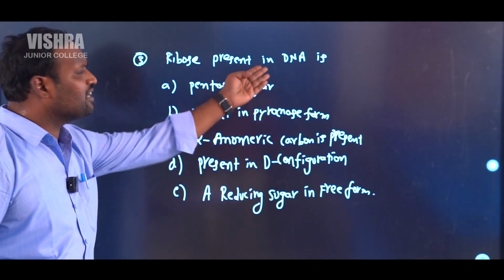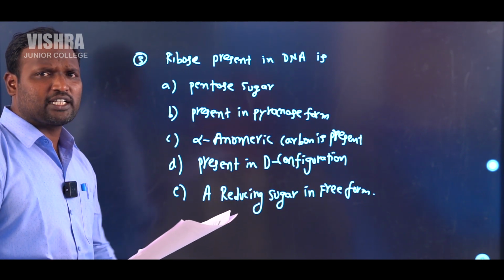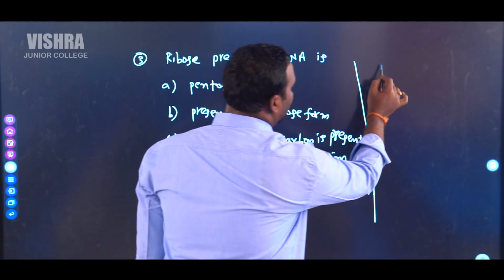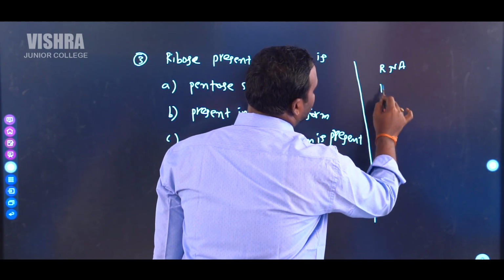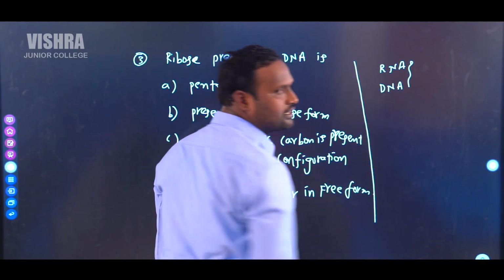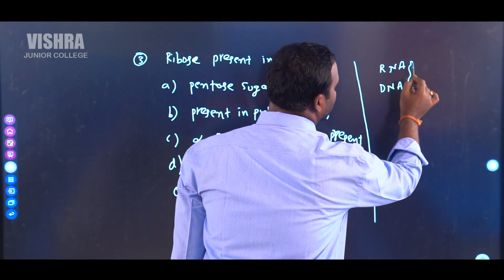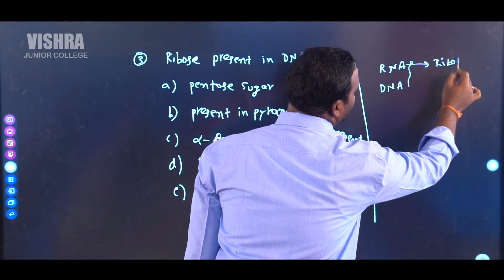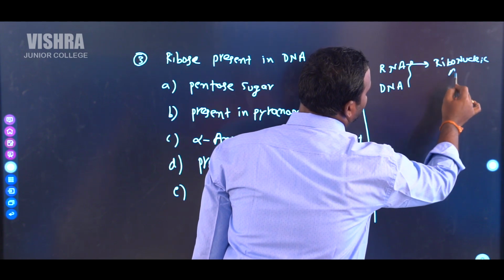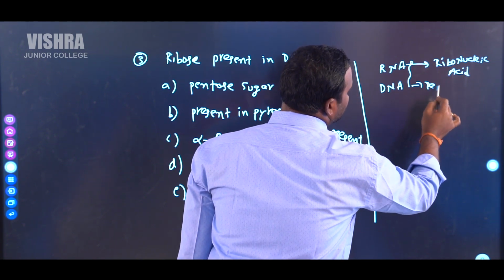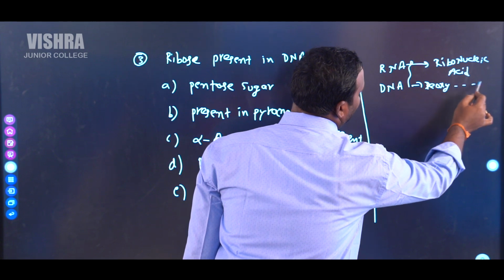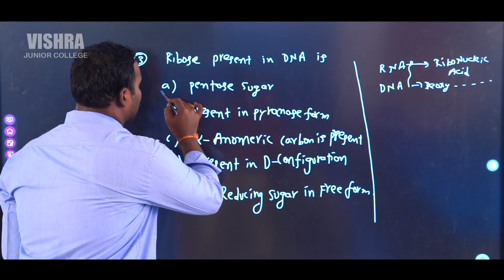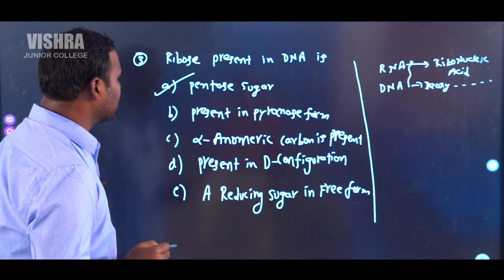Generally, DNA means deoxyribonucleic acid. There are two types of nucleic acids, as you already know. One is RNA, a ribonucleic acid, and another is DNA, a deoxyribonucleic acid. In this case, the correct answer is pentose sugar. DNA contains a pentose sugar.